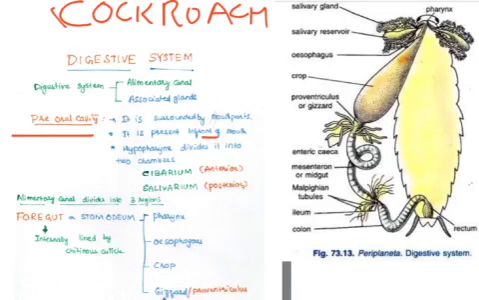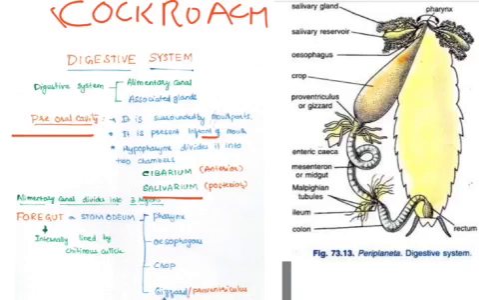So we said the cockroach digestive system includes the alimentary canal and associated glands. The pre-oral cavity is surrounded by the mouth parts and is present in front of the mouth. The hypopharynx divides it into two chambers: the anterior chamber is the cibarium, a non-salivary chamber, and the posterior is the salivarium, a salivary chamber.